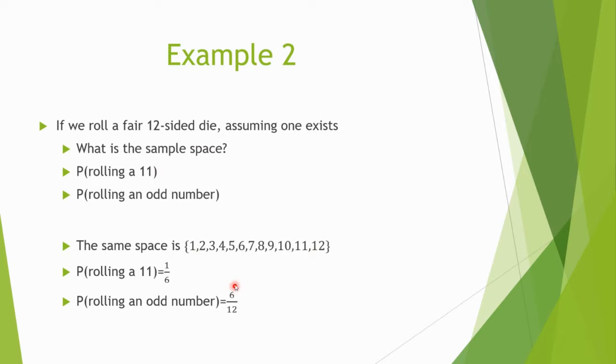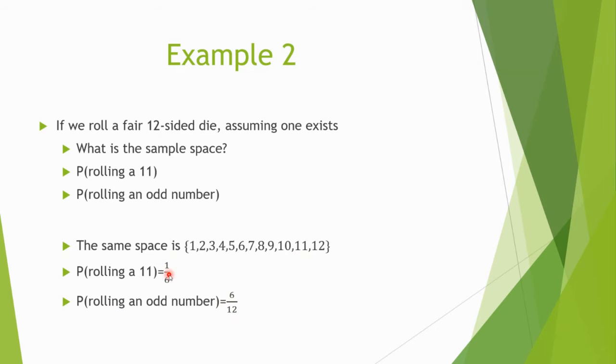What about rolling an odd number? Well, I have the answer here, but let's see why. How can you roll an odd number? Well, you can roll a 1, a 3, 5, 7, 9, 11. So there are 6 ways we can roll an odd number, right? There are 6 outcomes with this event. So the probability of that is 6 over 12. There are 12 outcomes in the sample space, and 6 ways we can roll an odd number. So 6 over 12.